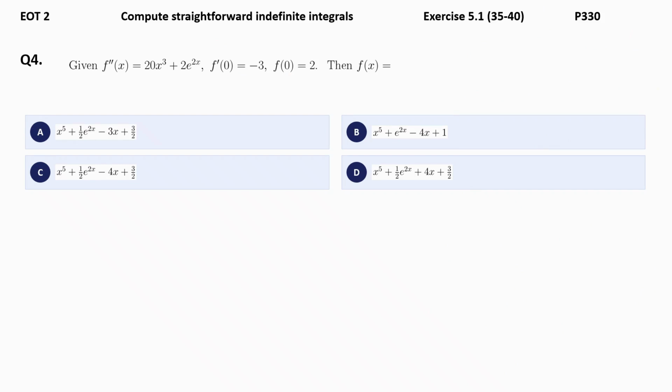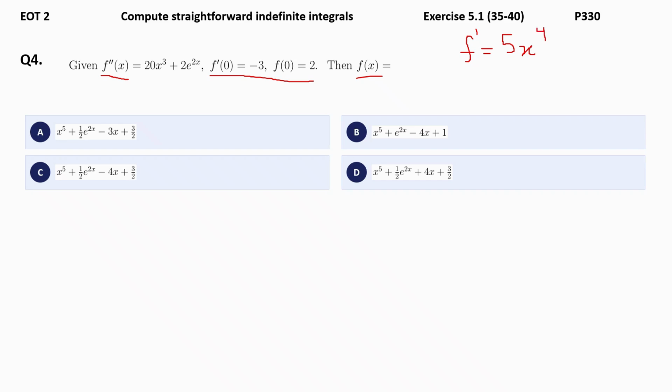Let's move on to question number 4. Here again, f double prime is given. You are supposed to find f prime and then f. Also, they are given with 2 initial conditions. Let's start integrating. What about your f prime? When you integrate, you get 20x power 4 over 4, which will lead you to 5x power 4.